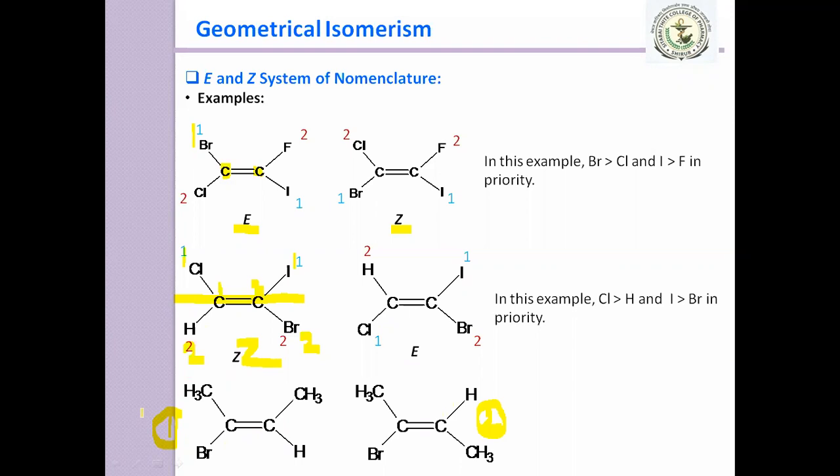Yes, you can, because two identical atoms are also present here. So you may use the E and Z nomenclature system as well as cis and trans. If you consider cis and trans, then this one is cis, but as per priority, it is E, and if you consider cis and trans, then it is trans, and as per priority, it is Z.